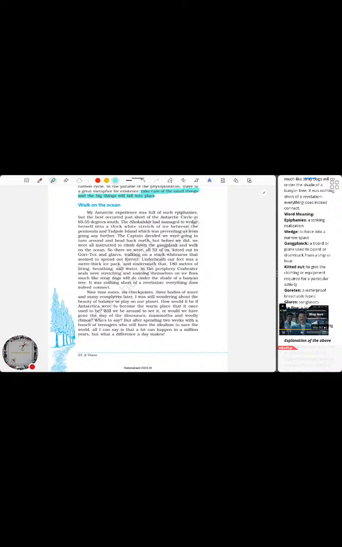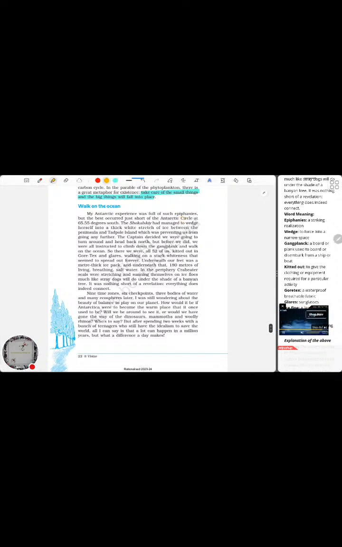So this particular experience of going to Antarctica was an experience that broke open many truths, he says. It is a striking realization, but the best occurred just short of the Antarctic Circle at 65.55 degrees south. The Chokalski had managed to wedge herself into a thick white stretch of the ice between the peninsula and Tadpole Island, which was preventing us from going any further.